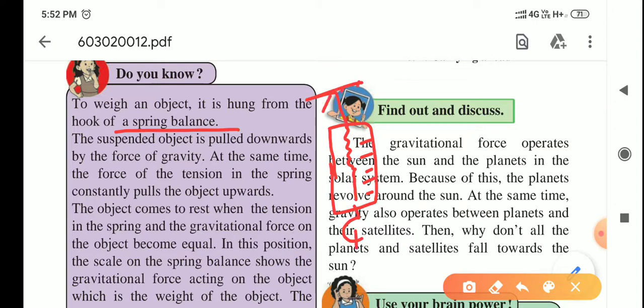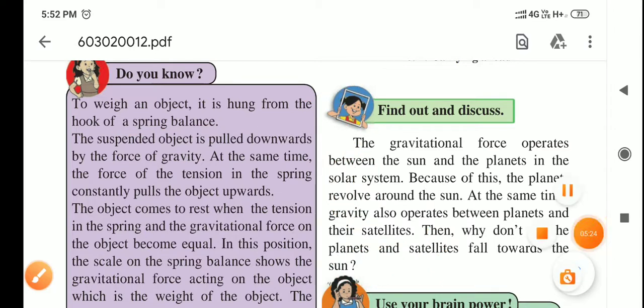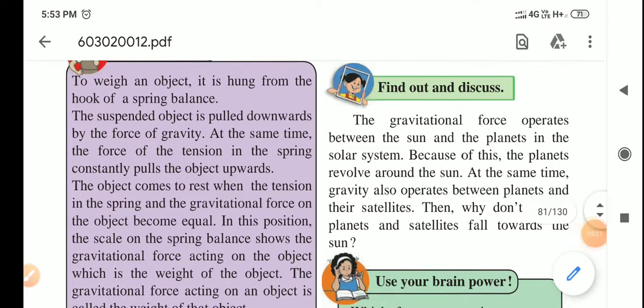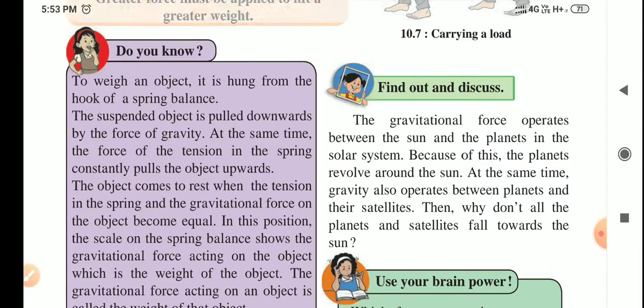Now if we hang a weight here, let's say 5 kilograms, then there will be a tension generated. The gravitational force will be acting in the downward direction, so there will be a tension generated in the spring which is fitted in the spring balance. Once there is a balance between spring tension and the gravitational force on the object, then the weight will be stationary and we can see its weight on the reading of the spring balance. You might have seen these things in experiments in your schools.